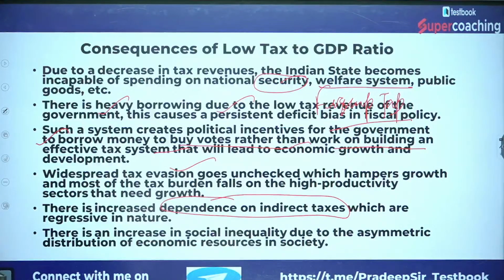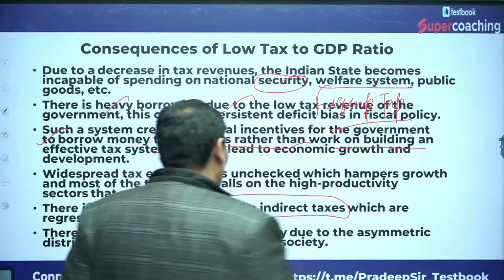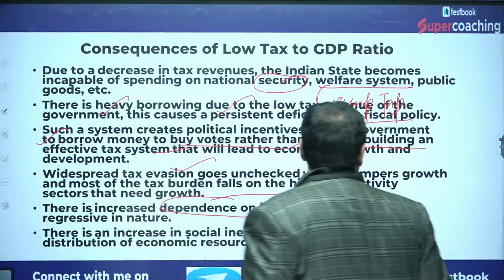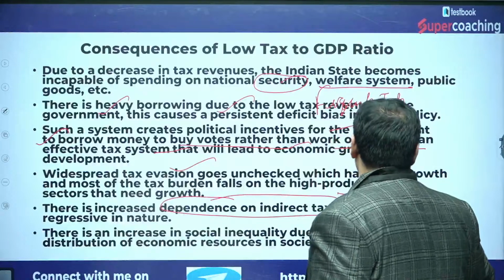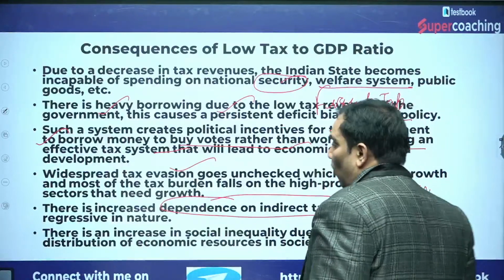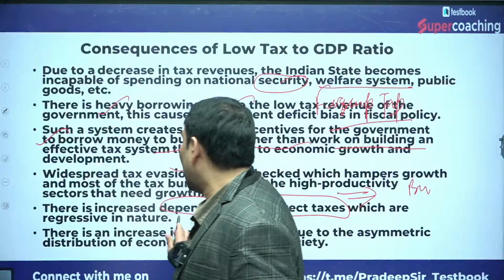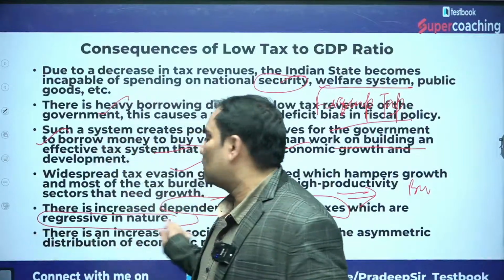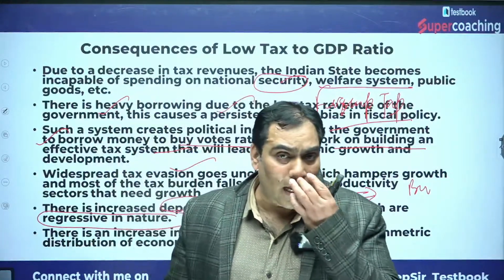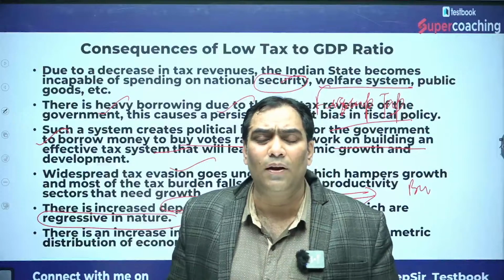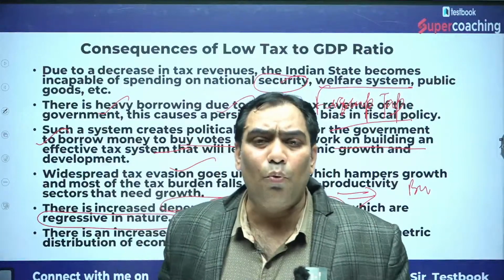If the contribution of indirect tax increases, definitely it is going to burden the common man, that is known as regressive, because indirect taxes are regressive in nature. Regressive in nature means it affects the poorest most.